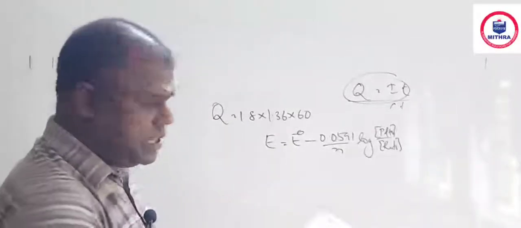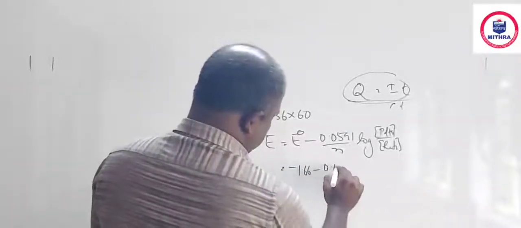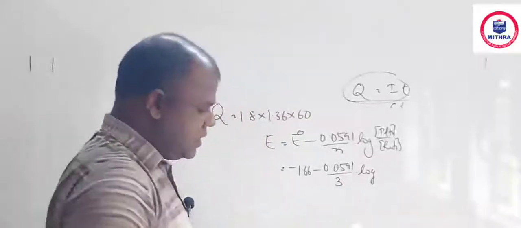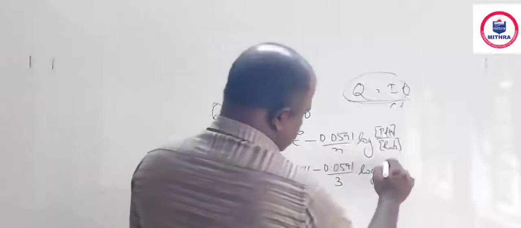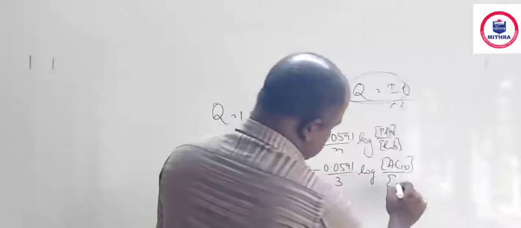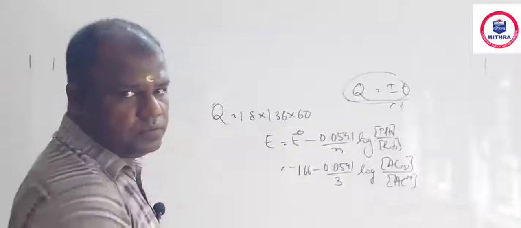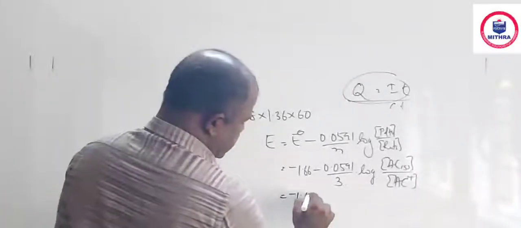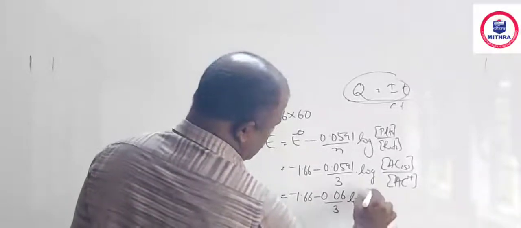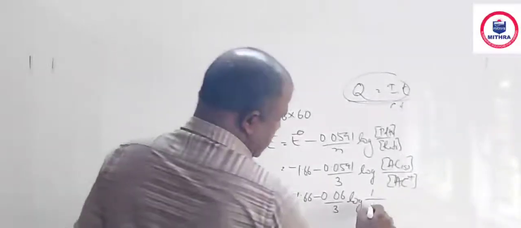I am going to give the substitution. E0 value is given as minus 1.66, minus 0.0591 by 3. The n value is 3: Al3+ plus 3 electron. Aluminum is the product, that is solid, and Al3+ is the reactant. Concentration of solid is normally taken as 1. So this becomes minus 1.66 minus 0.06 by 3 into log 1 divided by Al3+ concentration, given as 0.1 molar, which means 10 raised to minus 1.